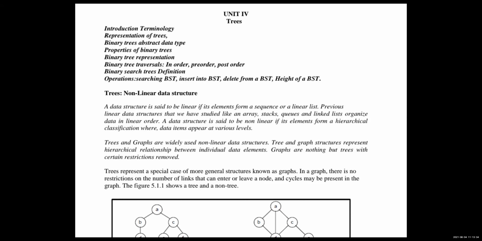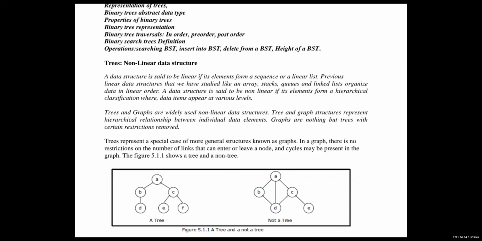So what does a non-linear data structure mean? Here the data is not arranged in linear order. So here trees and graphs are used. Trees and graphs are widely used for non-linear data structures. Okay, tree and graph structures represent the hierarchical relation between the individual data elements. So see the below diagram.